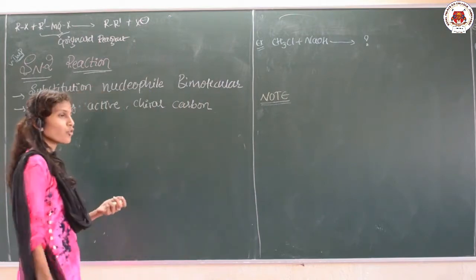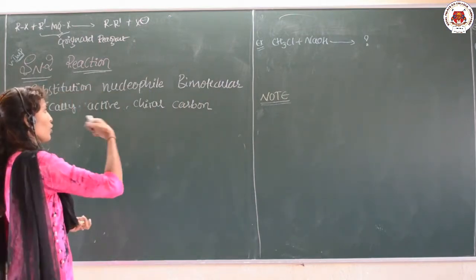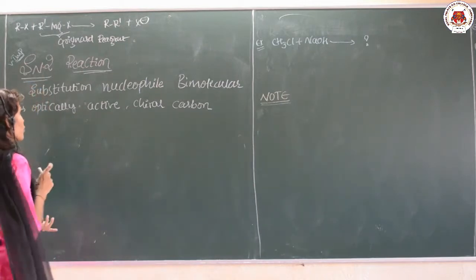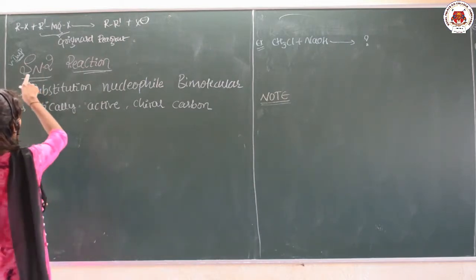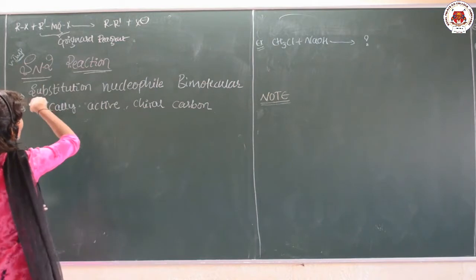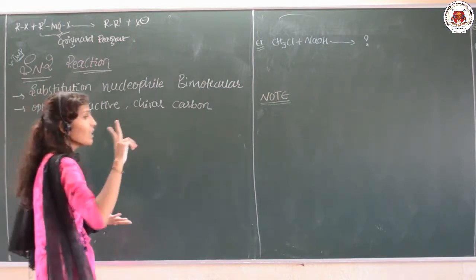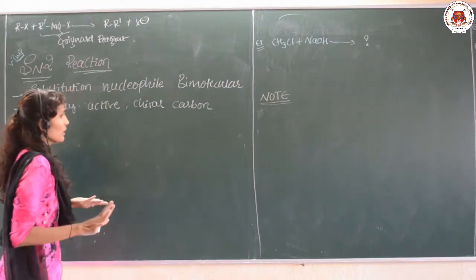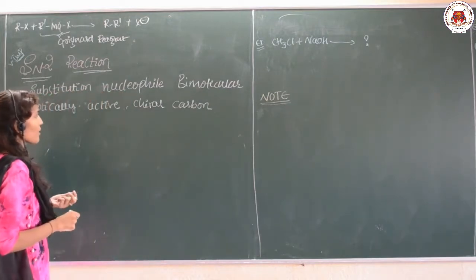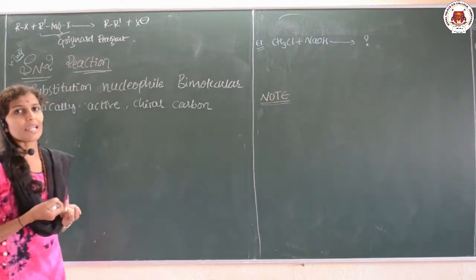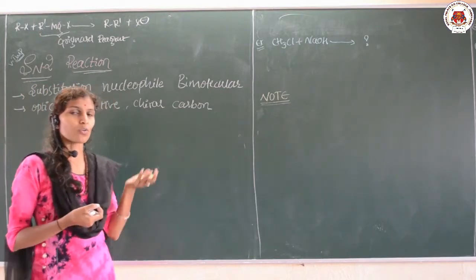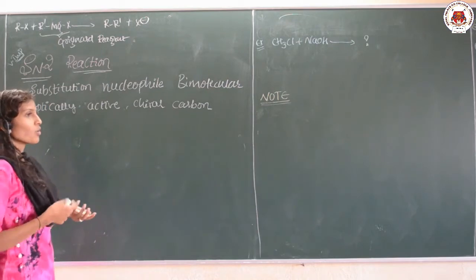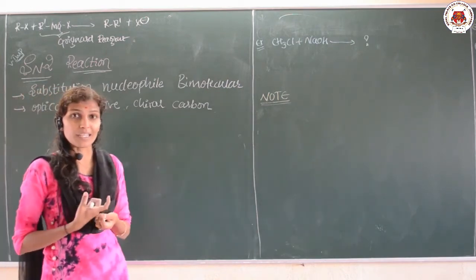Okay. So SN2 reaction is nothing but bimolecular nucleophilic substitution. If we expand SN2, S means substitution, N means nucleophile, and the 2 itself indicates bimolecular. Here I want to tell you that usually the optically active compounds undergo SN2 reaction, that is substitution reaction. Then what is the meaning of optically active?